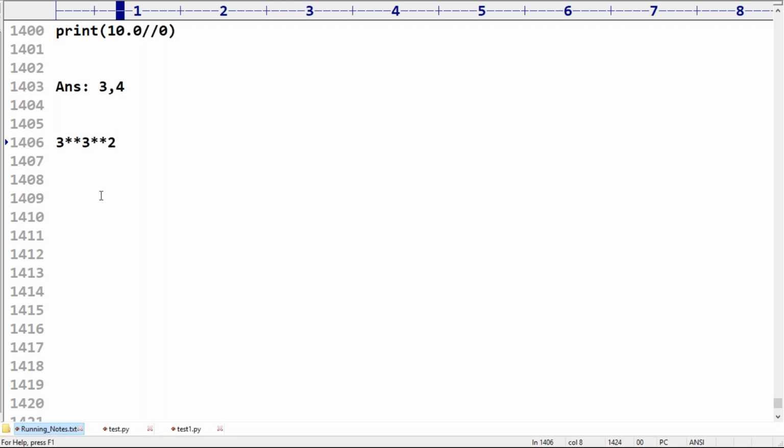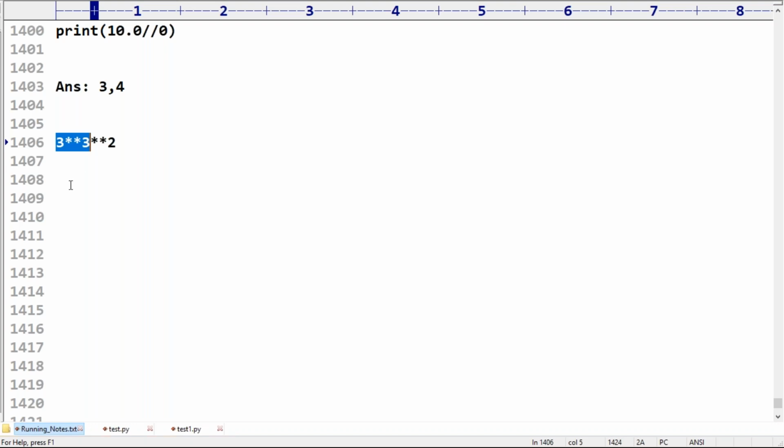Very simple. For this type of question we have to be aware of precedence. At last we will talk about it, don't worry. But here, how many power operators are there? Two power operators are there. If two power operators are there, the first power operator will be evaluated first. 3 power 3, what is its value? 27.